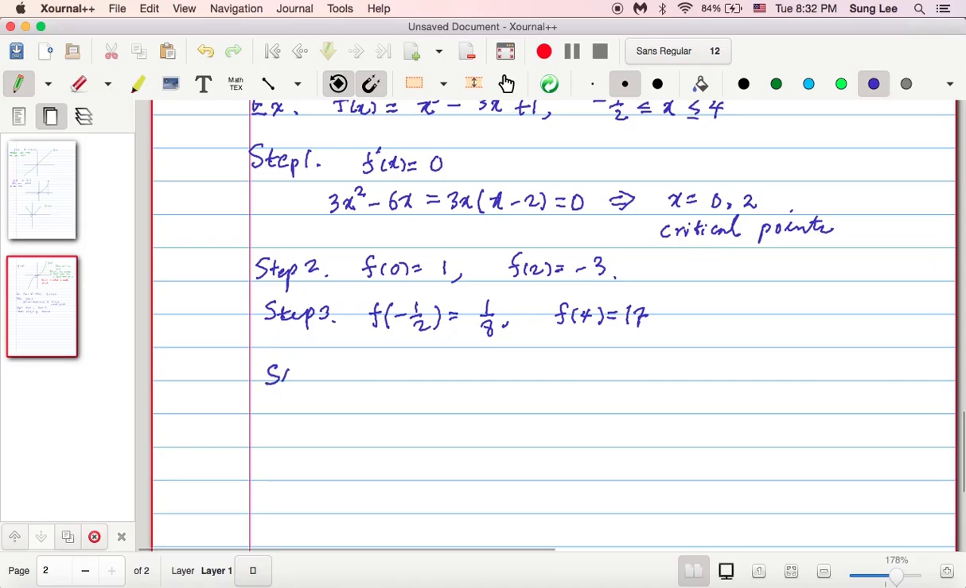And then what is the last step? Step 4, we are going to compare these values, right? So we have f of 0 equals 1. So these are all possible candidates for the absolute maximum and absolute minimum. Okay, so put them all together and we are going to compare.